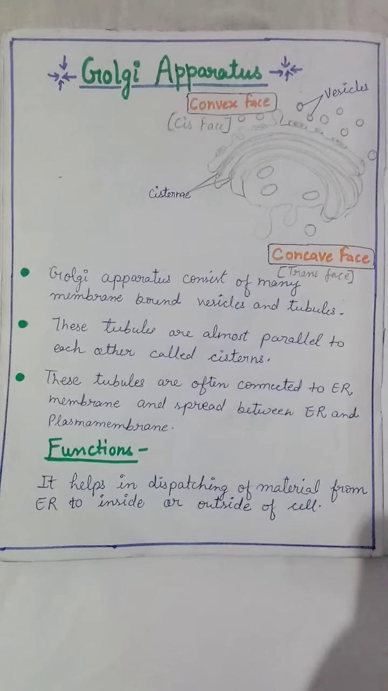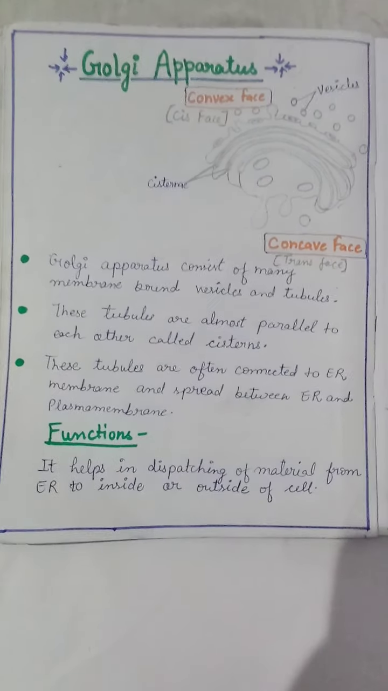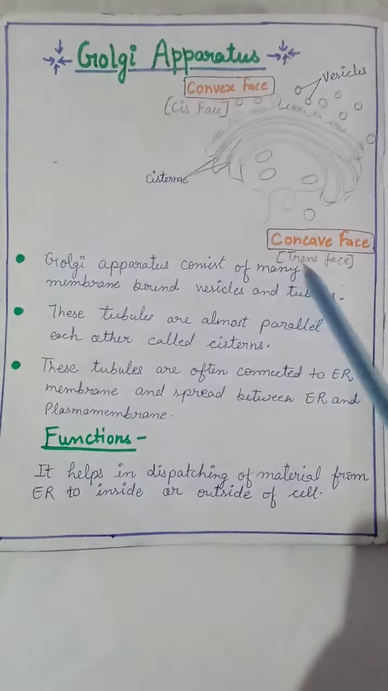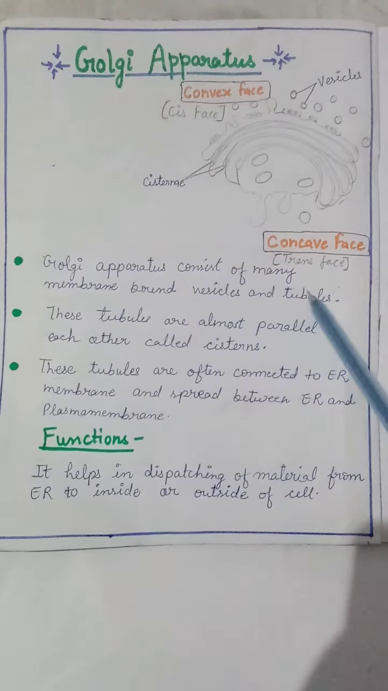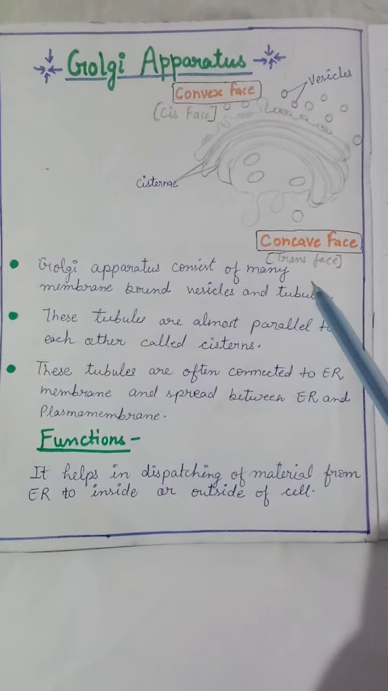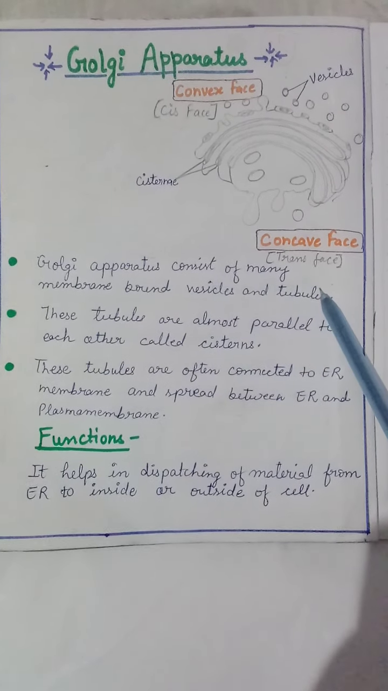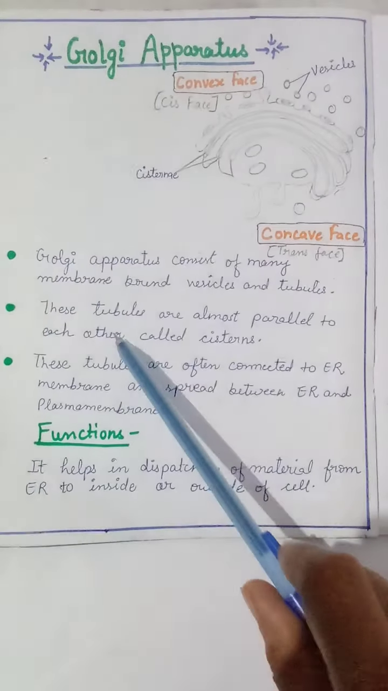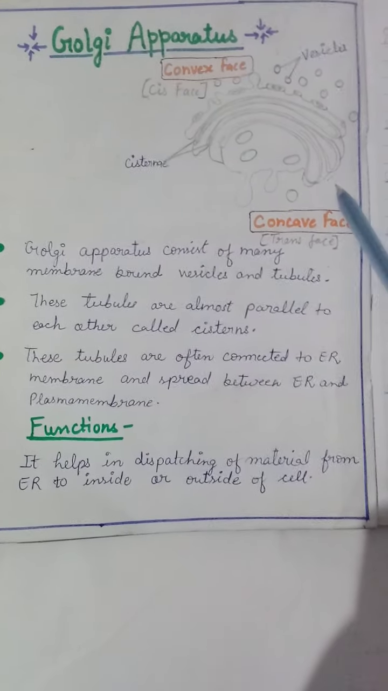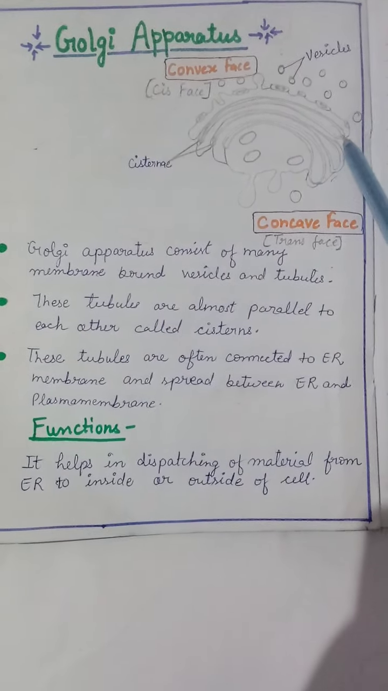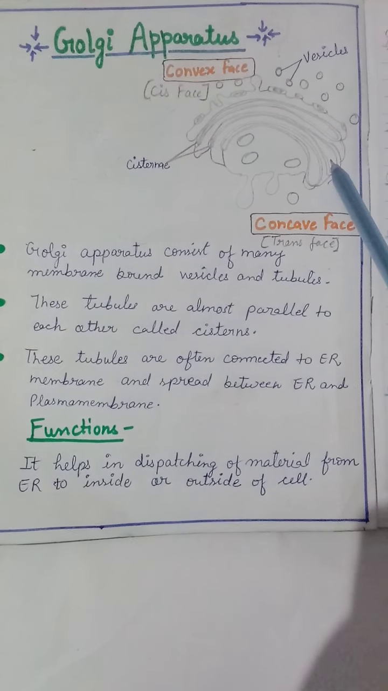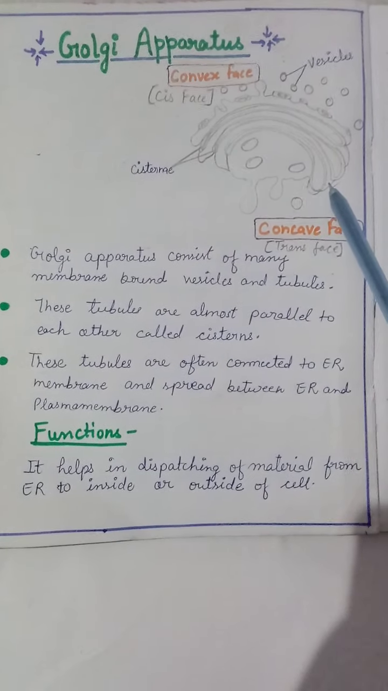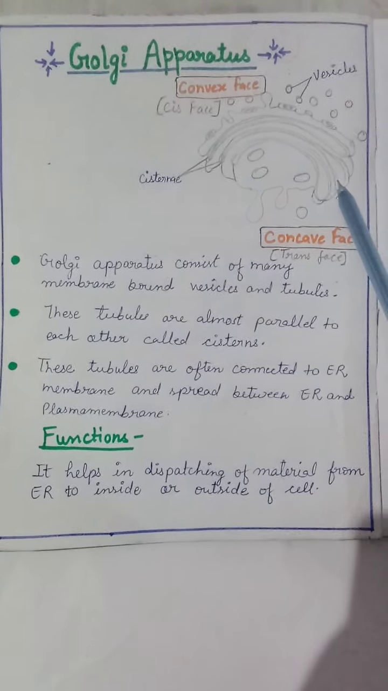Clear? Now see the structure of the Golgi apparatus. The Golgi apparatus consists of many membrane-bound vesicles and tubes. These tubes are almost parallel to each other, called the cisternae. You can see in this diagram, these are the tubules, and all these are parallel to each other. It's called the cisternae.